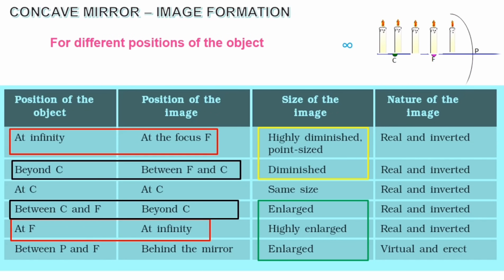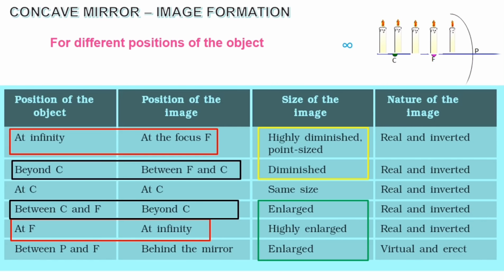So when an object is placed at infinity, the image will be formed at the focus and vice versa. Here I have represented that by a red color box. So whenever you are placing an object at infinity, the image is formed at focus. Likewise, when an object is placed at focus, the image is formed at infinity. That's what vice versa.